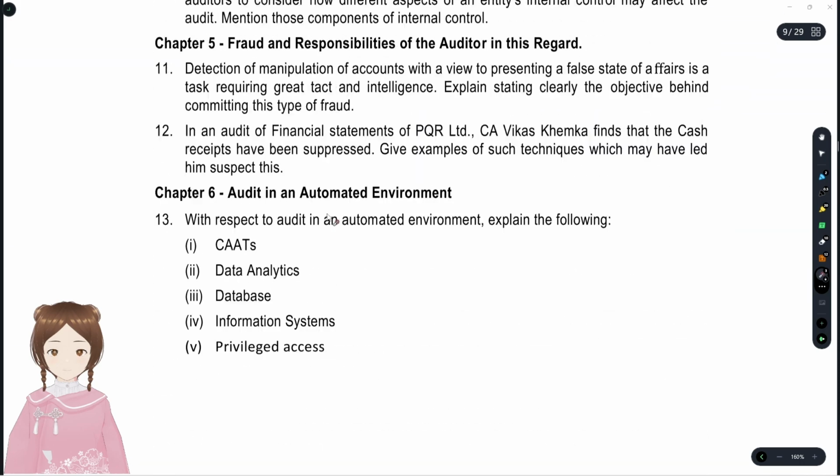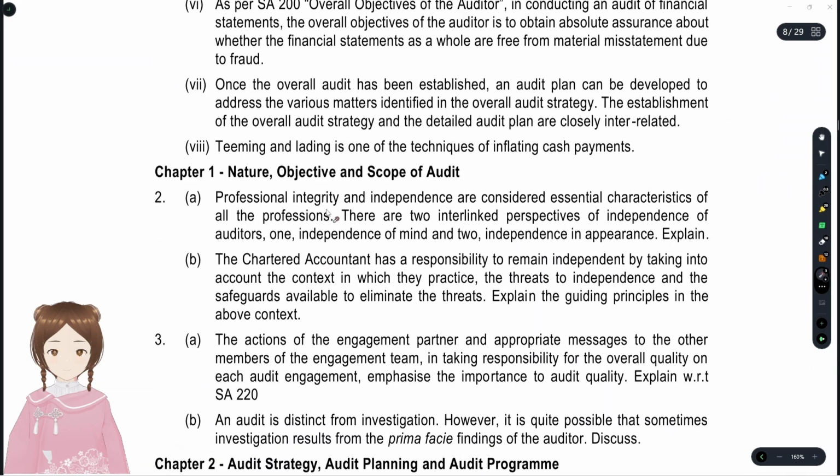And now we'll see second question 2B. The chartered accountant has a responsibility to remain independent by taking into account the context in which they practice, the threats to independence and the safeguards available to eliminate these threats. Explain the guiding principles in the above context. They're talking about the threats. What they're asking is a direct question on guiding principles in the above context. We'll see the answer for that.